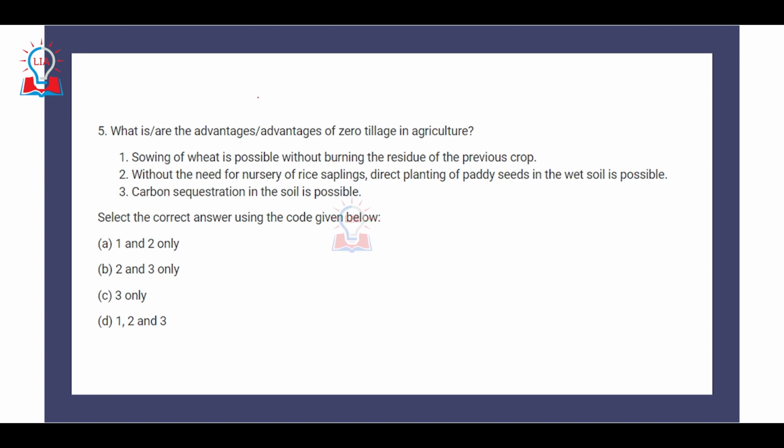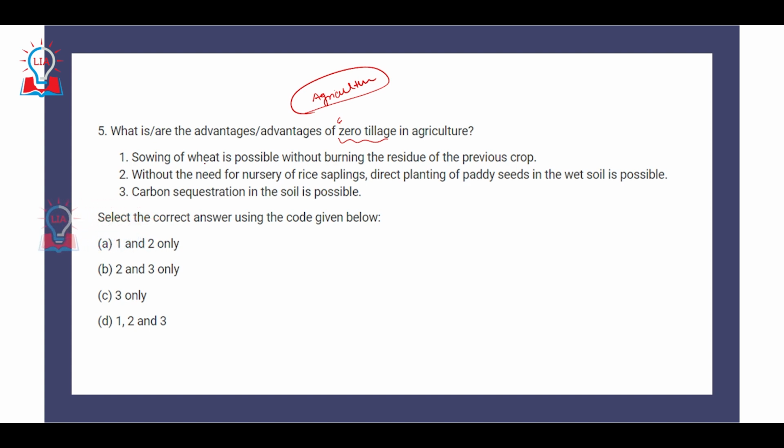The fifth question is related again to agriculture, and one of the major practices being utilized in different parts of India in agriculture is zero tillage. So the question is about zero tillage: what is or are the advantages of zero tillage in agriculture. Three statements are given.